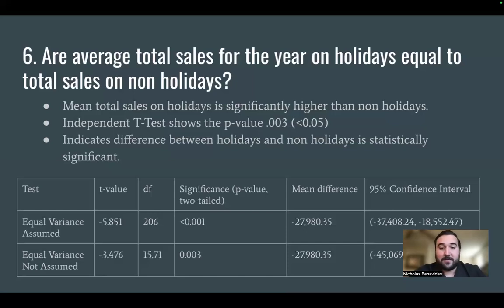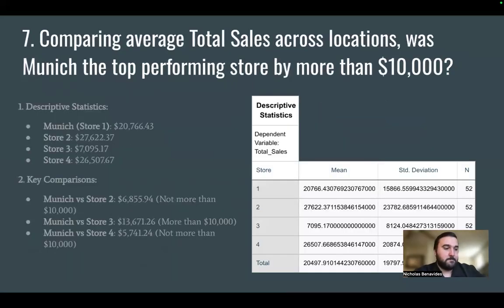So when we come to number 7, we're comparing the average total sales across locations. Was Munich the top performing store by more than 10,000? Looking at the descriptive statistics, Munich, store 1, has a total sales average of $20,766.43.